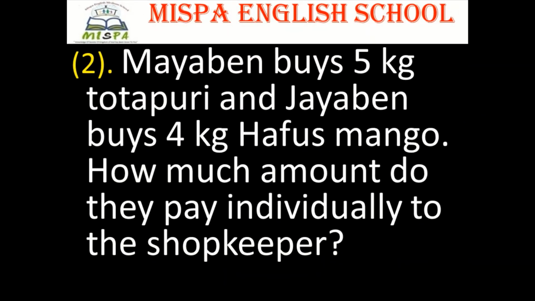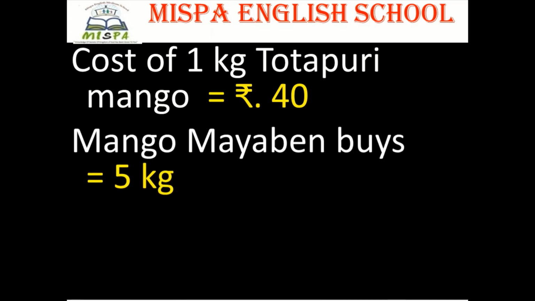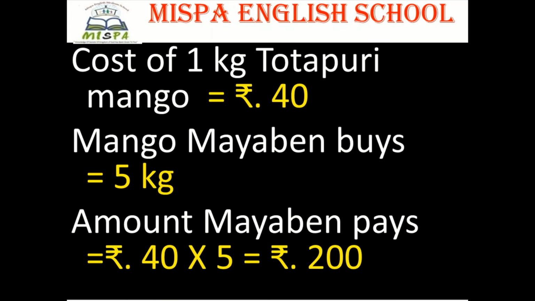Number 2. Mayaben buys 5 kilograms Totapuri and Jayaben buys 4 kilograms Hafus mango. How much amount do they pay individually to the shopkeeper? Let's look what amount Mayaben pays. Cost of 1 kilogram Totapuri mango is equal to rupees 40. Mango Mayaben buys is equal to 5 kilograms. Amount Mayaben pays is equal to rupees 40 into 5, that is equal to rupees 200.